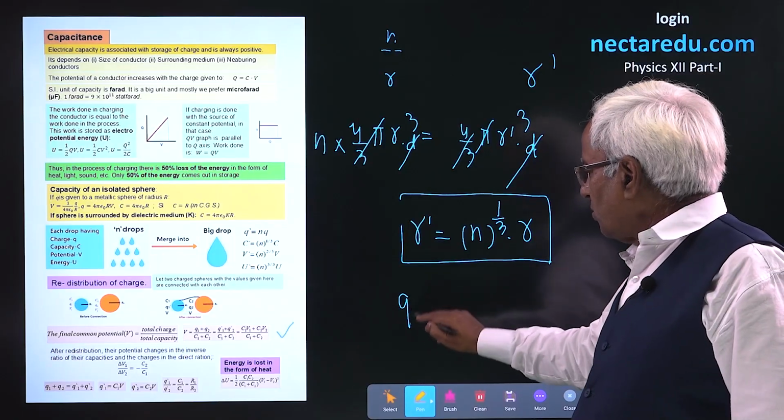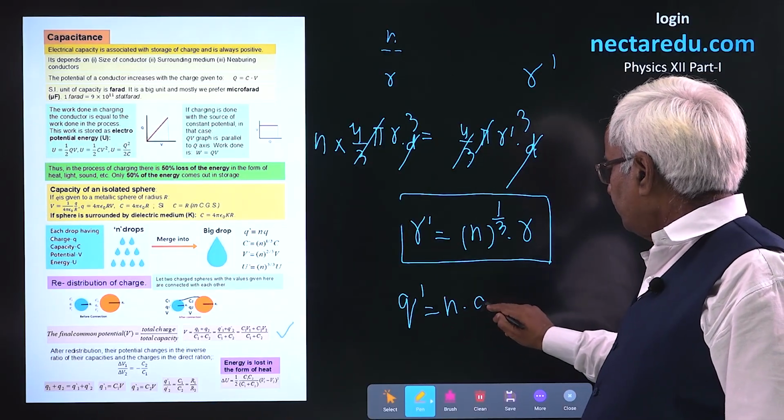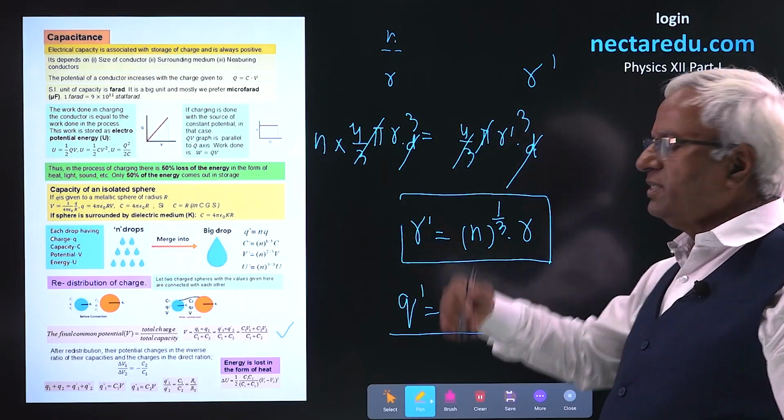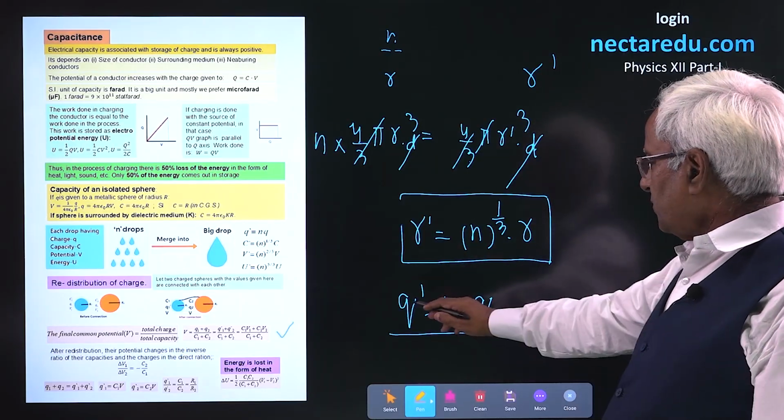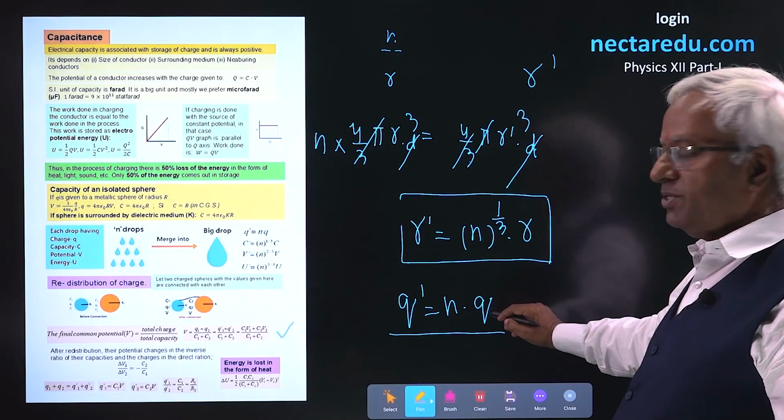And charge is always conserved. So, for this, the total charge will remain unchanged. This is the final, and this is the charge on each drop.